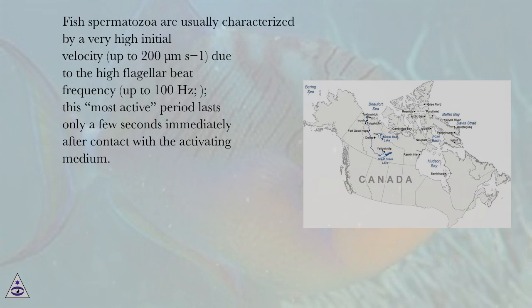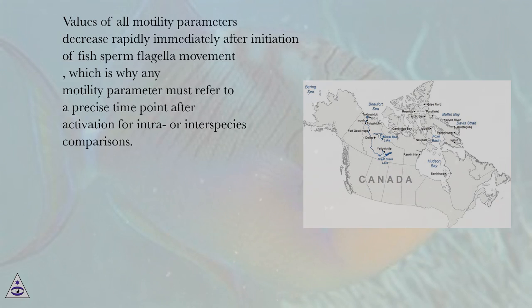Fish spermatozoa are usually characterized by a very high initial velocity, up to 200 ms-1, due to the high flagellar beat frequency, up to 100 Hz. This most active period lasts only a few seconds immediately after contact with the activating medium. Values of all motility parameters decrease rapidly immediately after initiation of fish sperm flagellum movement, which is why any motility parameter must refer to a precise time point after activation for intra or interspecies comparisons.